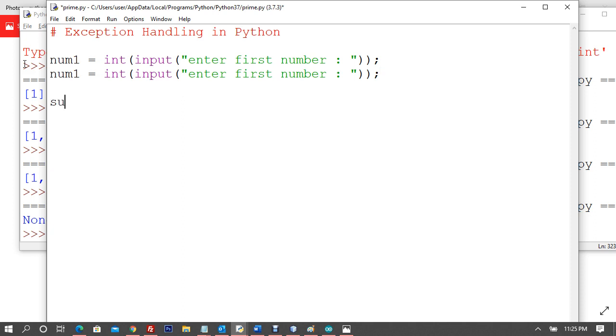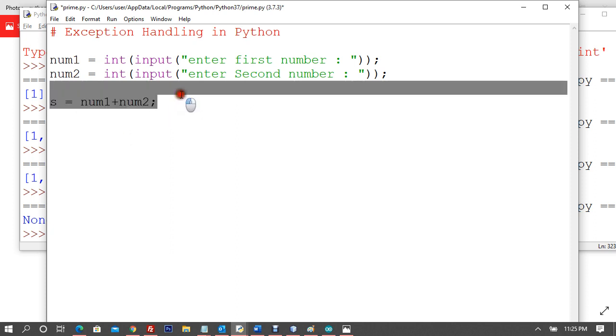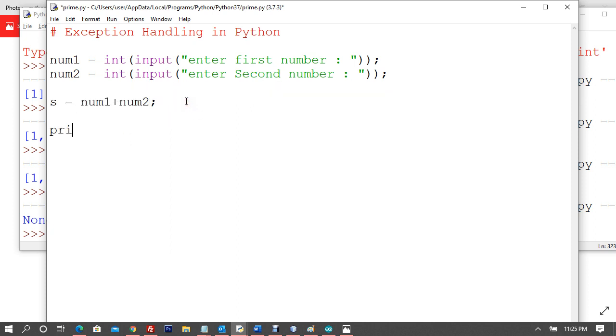Then I'll say sum is equal to num1 plus num2. This is also something that you know. Instead, sum is also basically a keyword, so I'll say s. I'll say int num2, enter first number and enter second number. So num2, num1. Okay, we know this. So let me say print s.